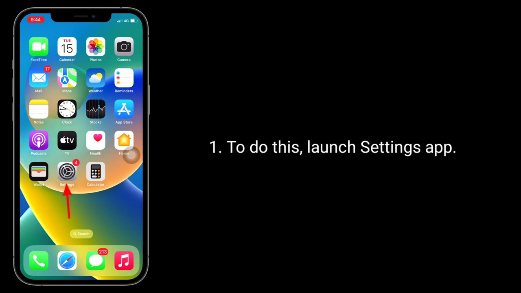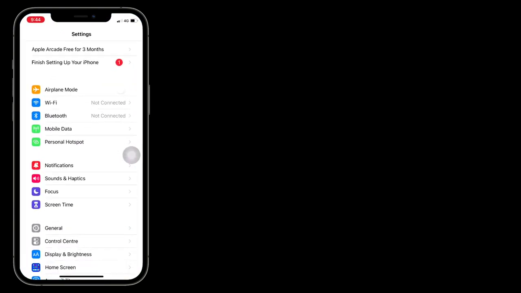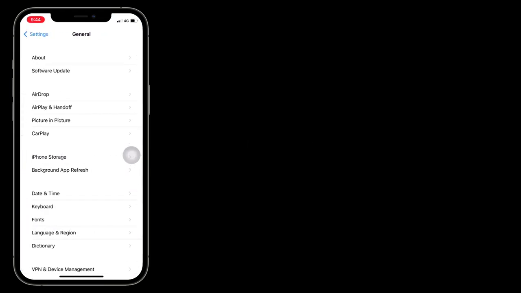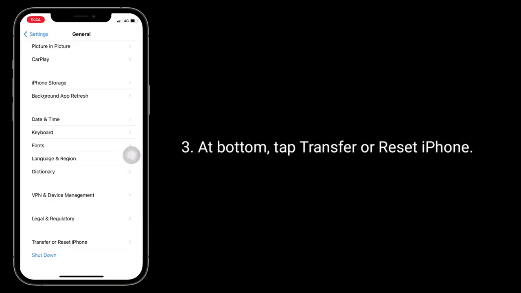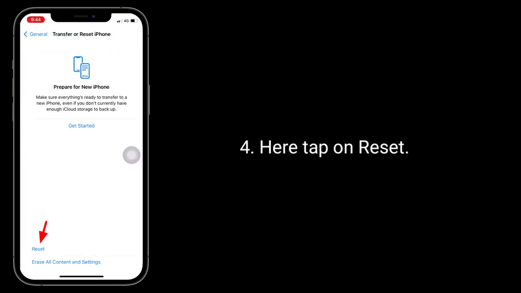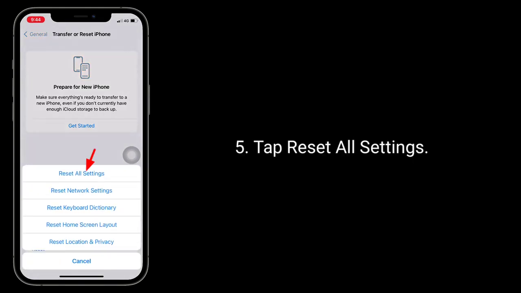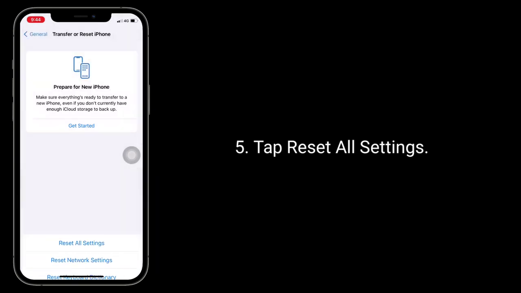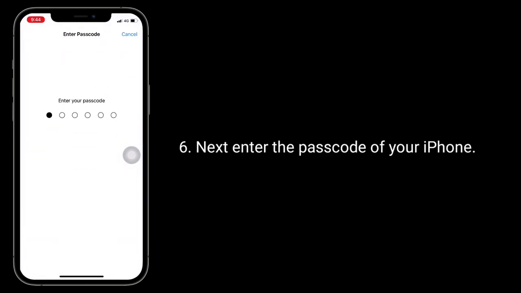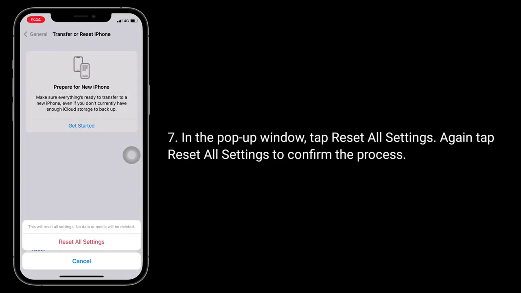To do this, launch Settings app. Next, tap on General. At bottom, tap Transfer or Reset iPhone. Here, tap on Reset. Tap Reset all settings. Next, enter the passcode of your iPhone. In the pop-up window, tap Reset all settings. Again, tap Reset all settings to confirm the process.